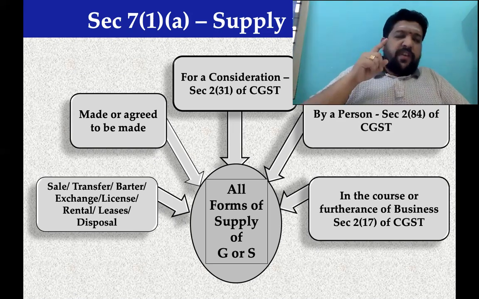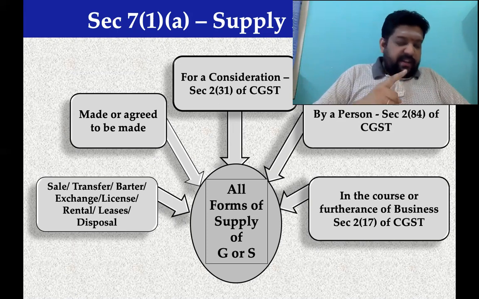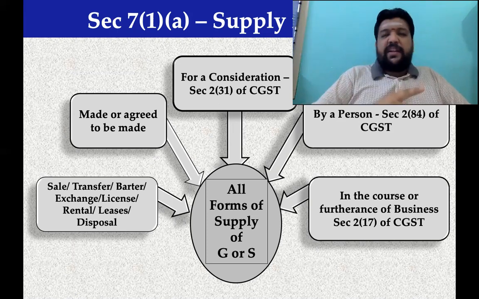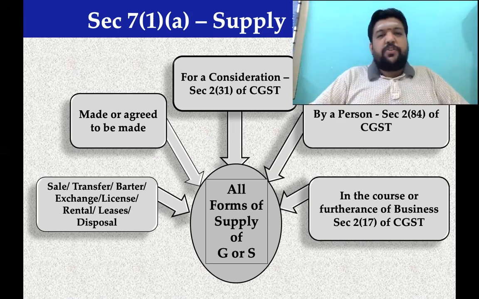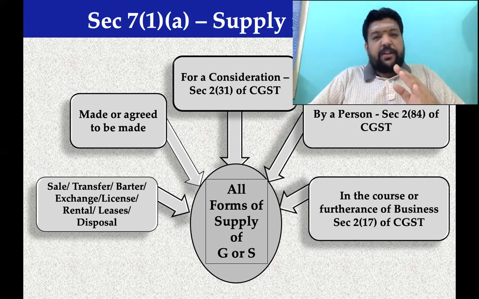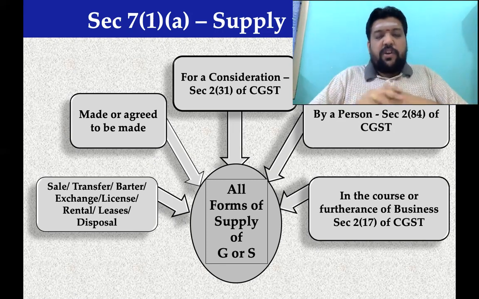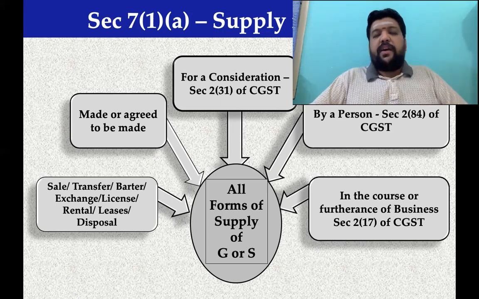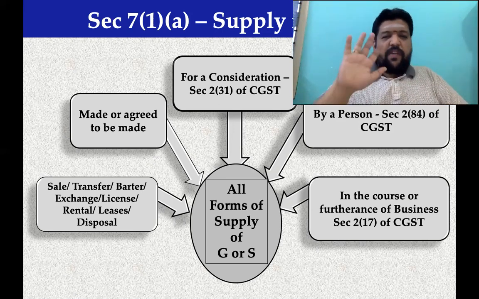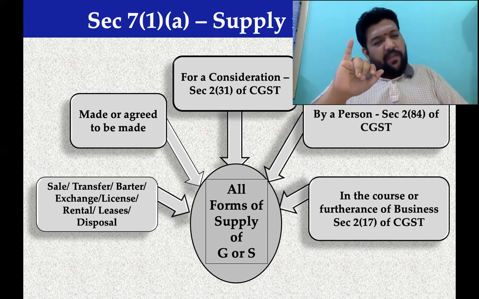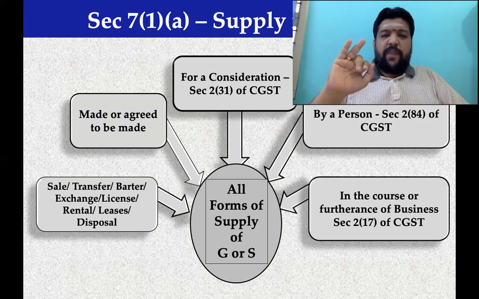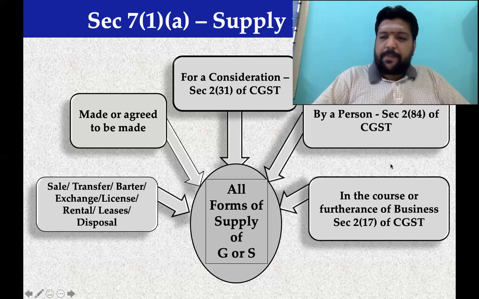Sir, are course and furtherance of business alone sufficient? Is there not a need for consideration? No doubt, consideration should be there. Consideration plus in the course or furtherance of business makes a transaction, yes, a supply. So, five ingredients: all forms of supply, goods or services, made or agreed to be made by a person for a consideration in the course or furtherance of business. Moving forward.